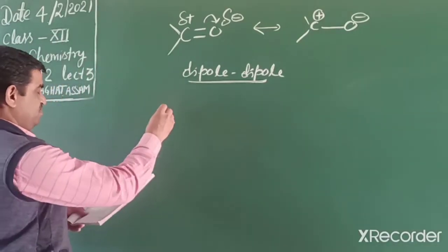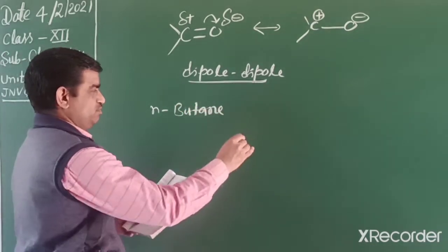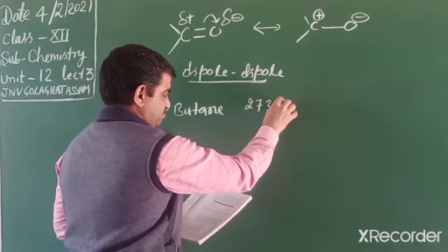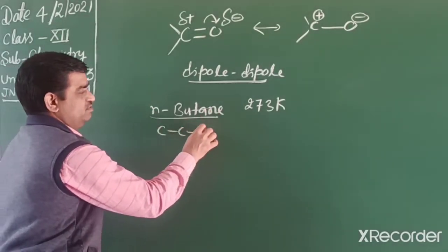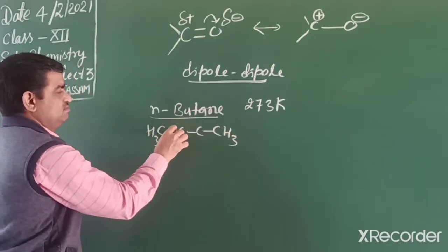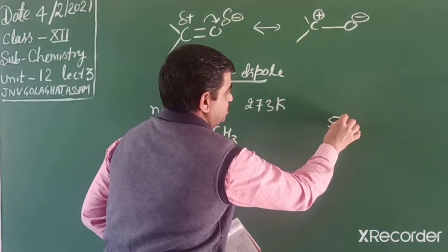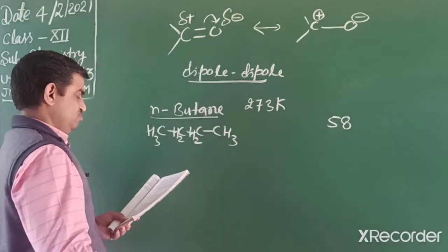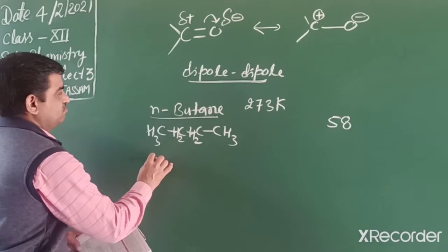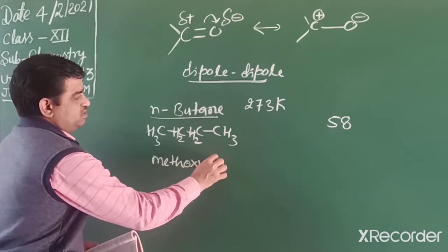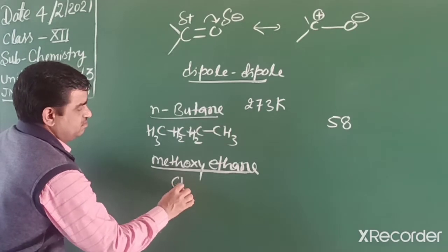If we take an example given in your book, of different compounds with similar molar mass, the first one is normal butane. Normal butane's boiling point is given as 273 Kelvin, and its molecular mass is 4 carbon, if we combine, 58 U. The other one is methoxyethane, an ether.